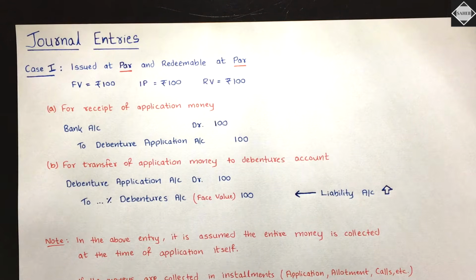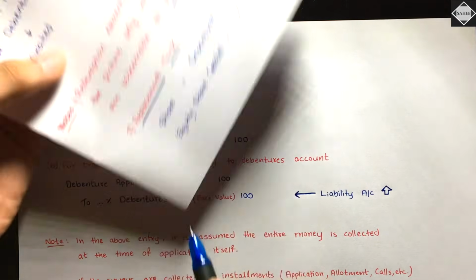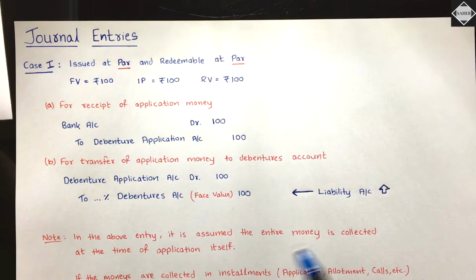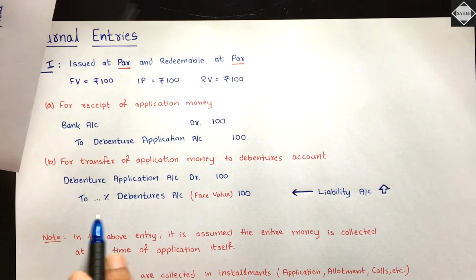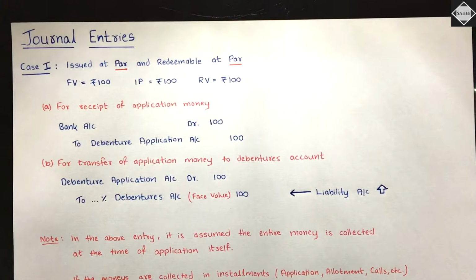As you can see, the replacement trick. See here, in issue of share chapter, what used to happen? Here share application used to be there. The share word has been replaced by debenture application, isn't it? And see here, equity share capital used to be there in issue of shares chapter. You have replaced that with percentage debentures account. Is that clear? Simple and straightforward. This is the case 1. Let's move on to the case 2.